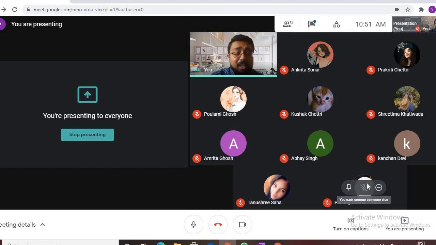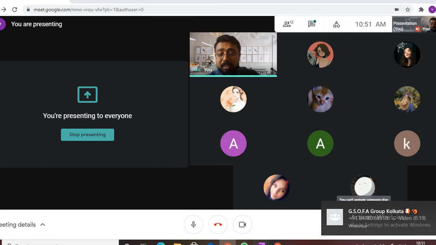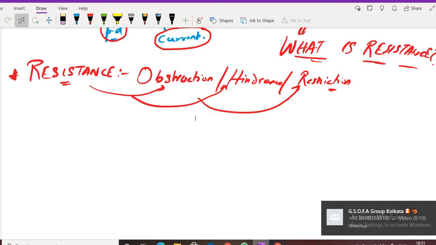That is, somebody is restricting our running. Who is restricting? The trees in the forest. Yes or no? Remember this logic, and understand the definition of resistance.